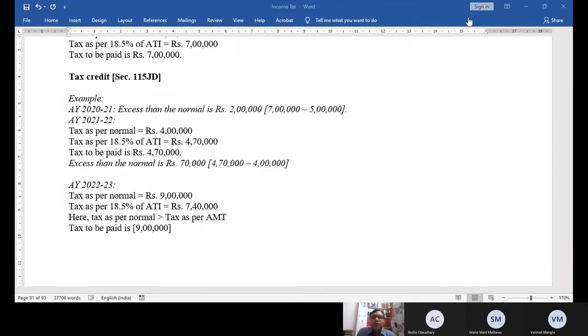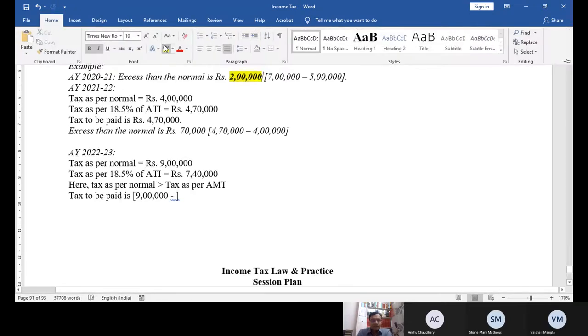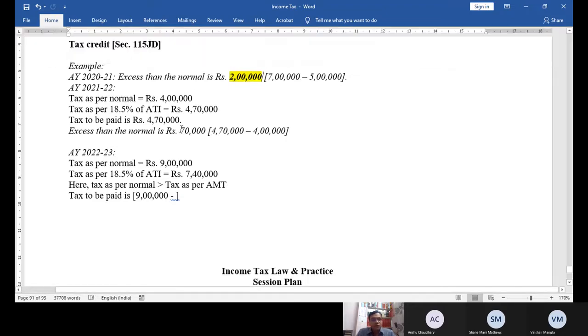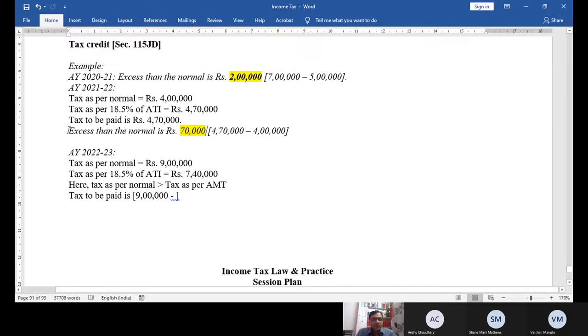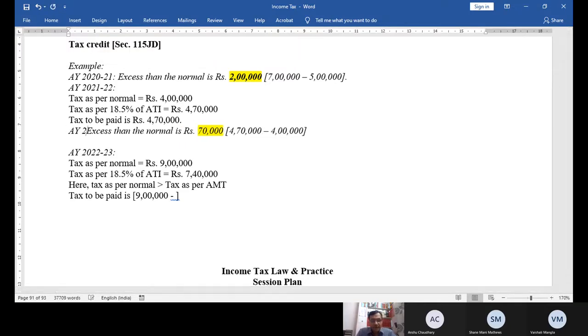But now government says don't pay 9 lakh. You can adjust the tax credit. How much tax credit do I have pending? 2 lakh of assessment year 2021 is pending, and 70,000 of assessment year 21-22 is pending. Can I adjust the entire 2 lakh 70? Answer is no. Can I adjust 2 lakh? Answer is no. How much maximum can you adjust?